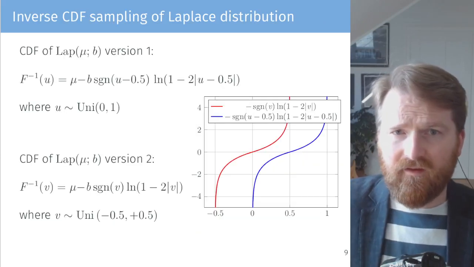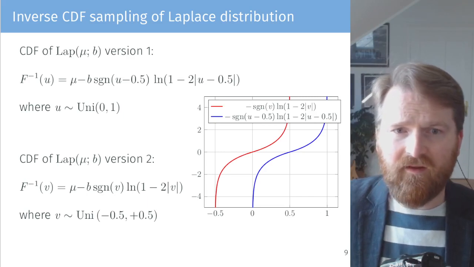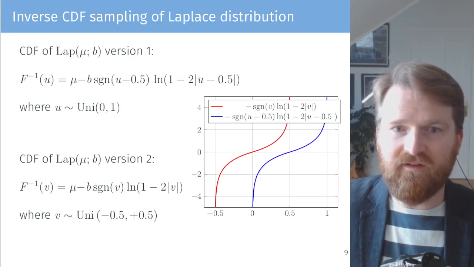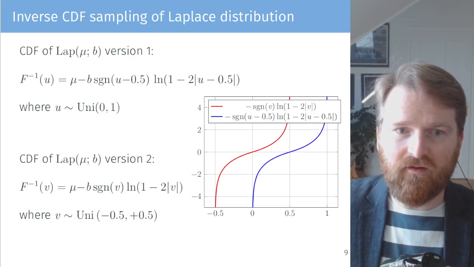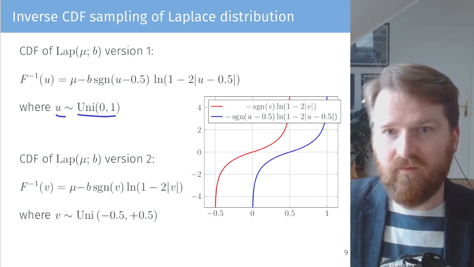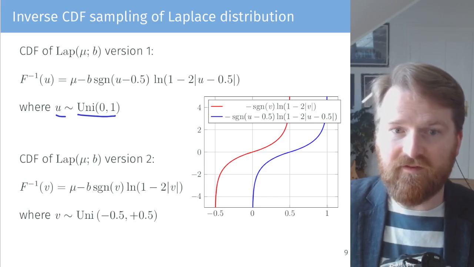And there's actually two ways of sampling random numbers using the CDF, cumulative distribution function, or inverse CDF, basically. One is this formula, where we first sample standard uniform 0, 1, and then squeeze it through this function, and we get a sample from a Laplace distribution.